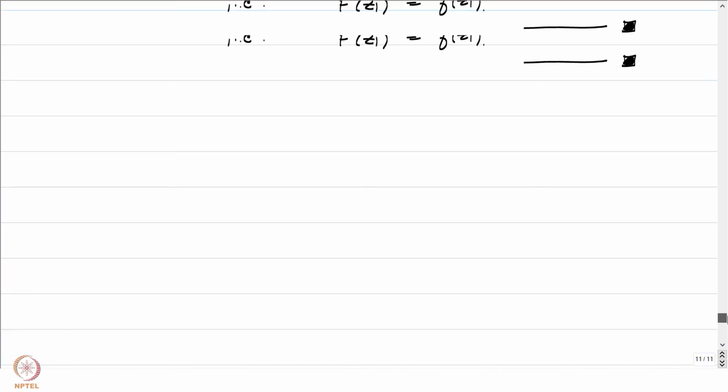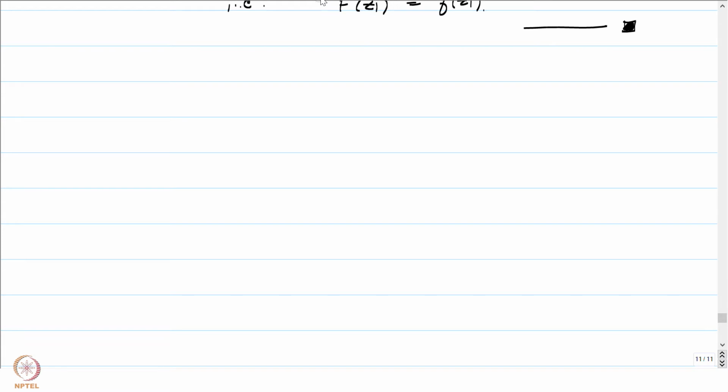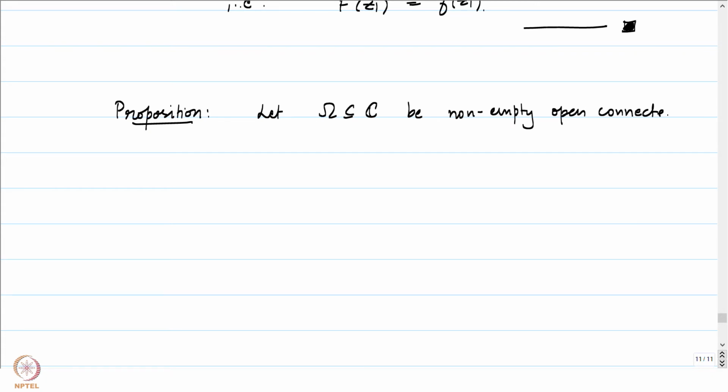In order to prove that, let me just write down a proposition. The proposition is the following. The setup is as above. Let omega contained in C be a non-empty open connected set, and let f from omega into C be a continuous function.